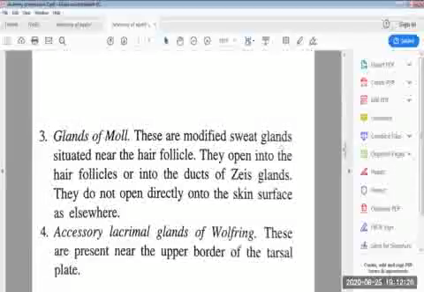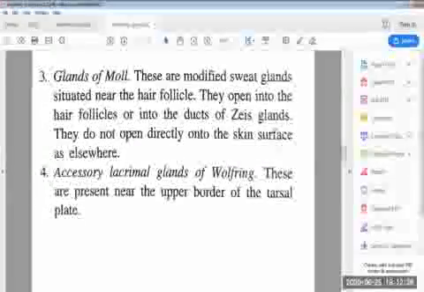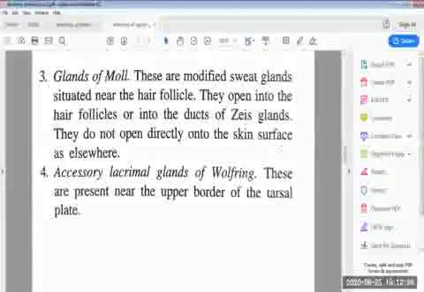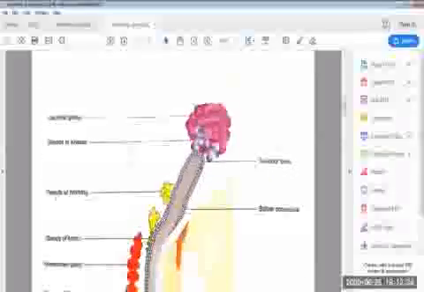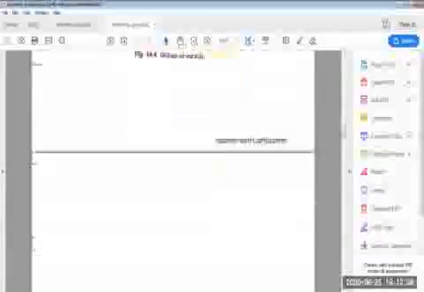Next are the accessory lacrimal glands of Wolfring. These are present near the upper border of the tarsal plate. Here you can see the yellow colored glands. These are the glands of Wolfring, present at the upper border of the tarsal plate.